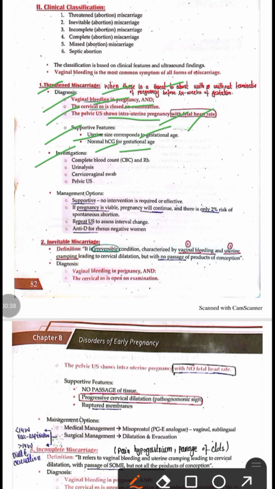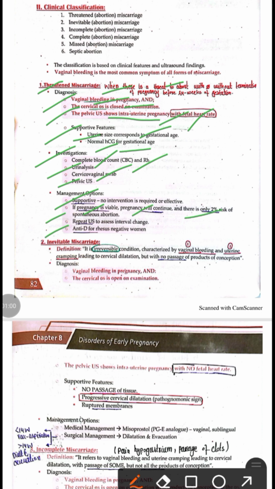The investigations we do are complete blood count, Rh factor, urine analysis, cervicovaginal swab, and pelvic ultrasound. The management of threatened abortion is supportive. If the pregnancy is viable, the pregnancy will continue, and there is only a 2% risk of spontaneous abortion.